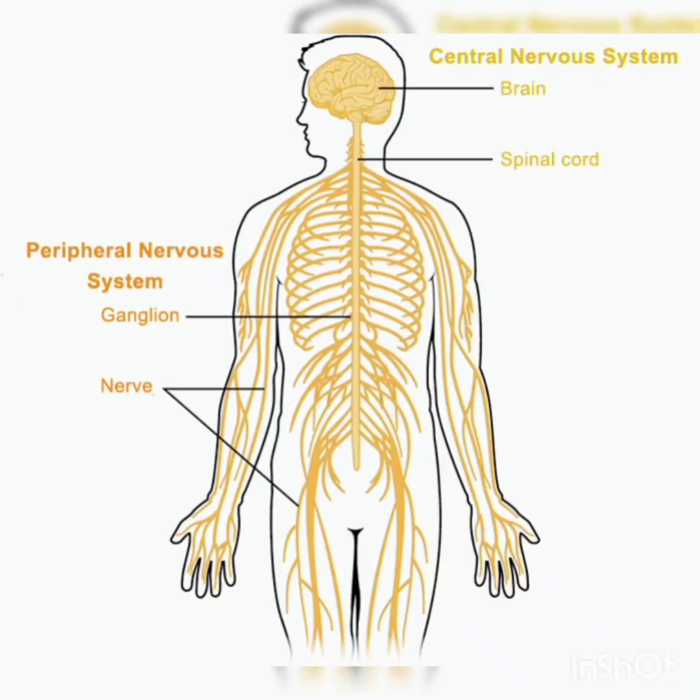Then the next one is the nerve system. Nerve system is one of the most important organ systems in the human body and it is responsible for the regulation of all the activities of the human body. The brain and the nerves together form the nerve system. The brain receives information from all the body parts and sends messages through the nerves.